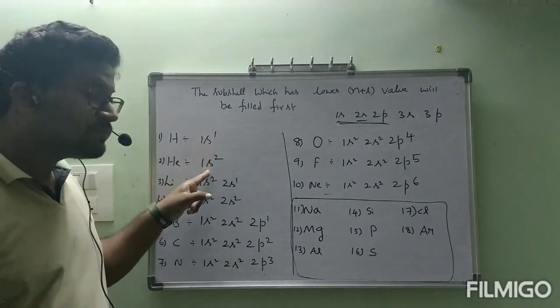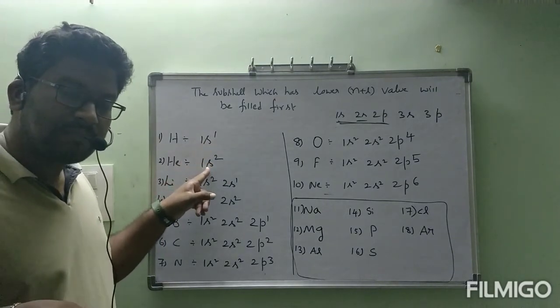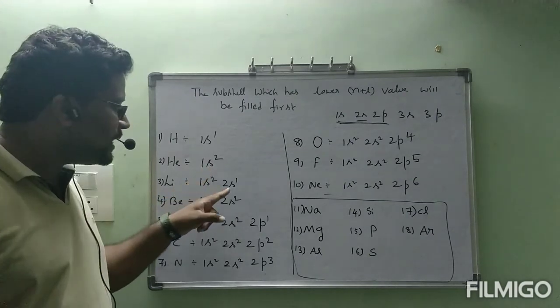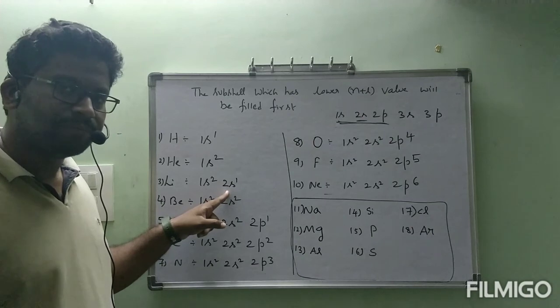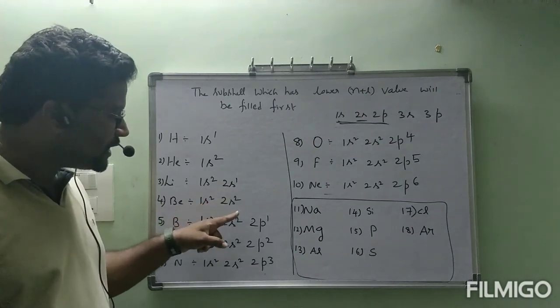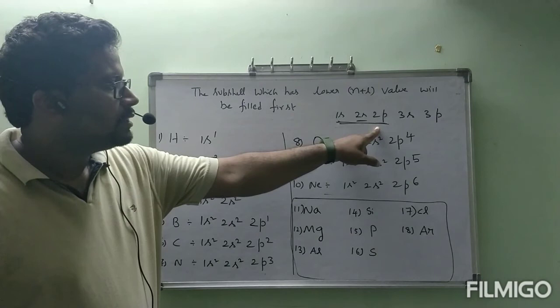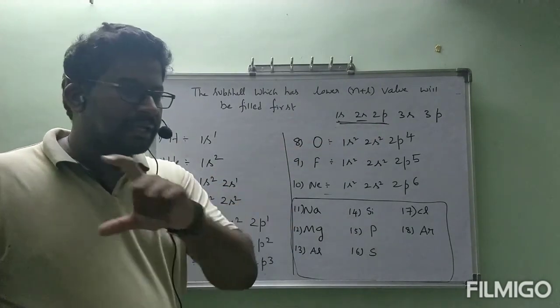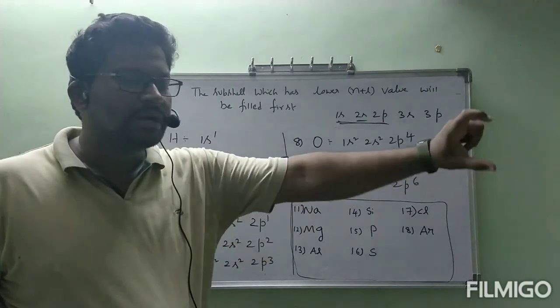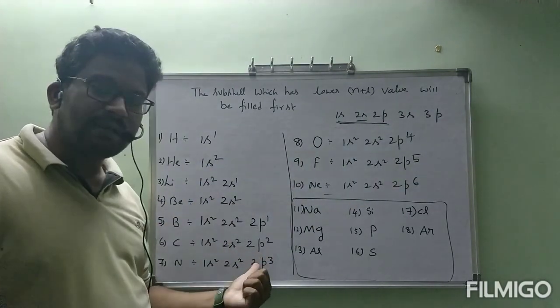After completion of 1s fully, only then I took the next subshell, that is 2s. After completion of 2s fully, only then I took the next subshell, 2p. In the previous part, I wrote the n plus l values, and I am filling according to the increasing order of those values.